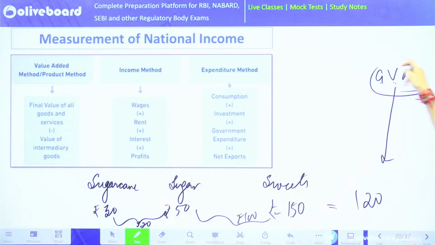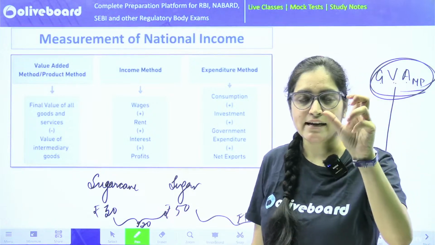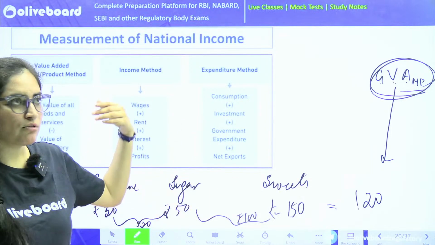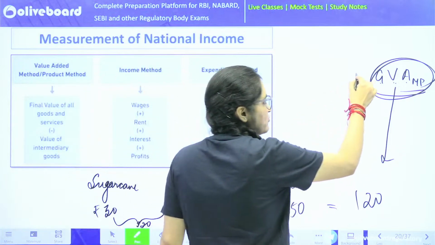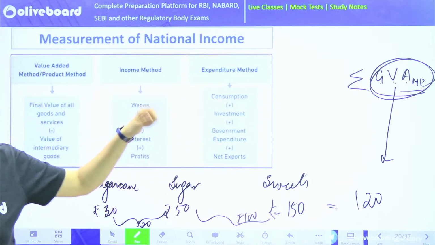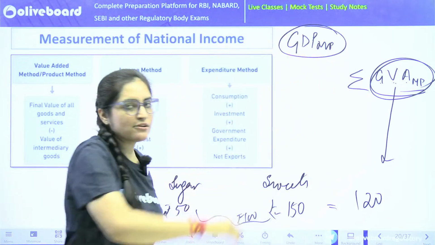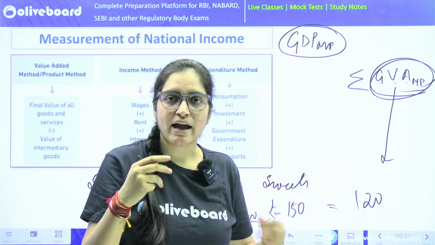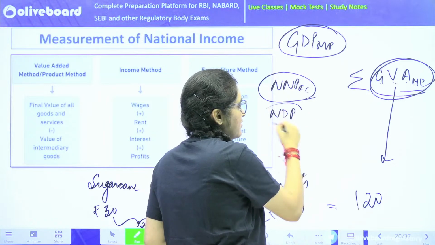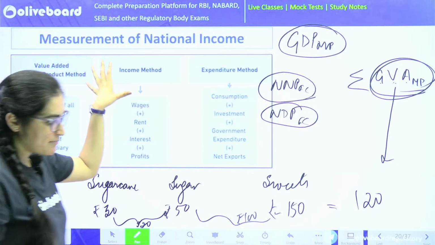Once we know what is our GVA, gross value added at market price, what we are going to do is, for each sector, let's suppose this we have done for a primary sector. Similarly, we can do it for automobile, we can do it for all the sectors. We are going to sum it up. This is the sign of sum. So when we add it, we will reach a number which is GDP at market price. And once you are able to calculate any one aggregate GDP, you can calculate NNP at FC, you can calculate NDP at FC, that we have already seen. That's how your value added method or product method is being used.